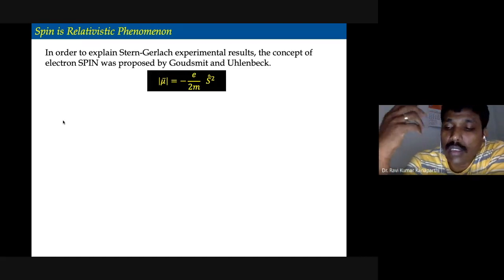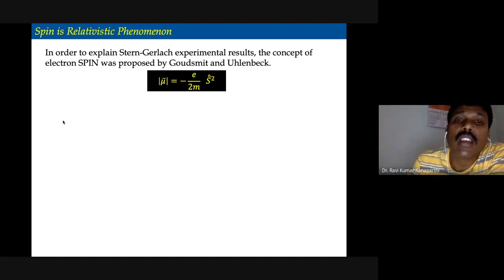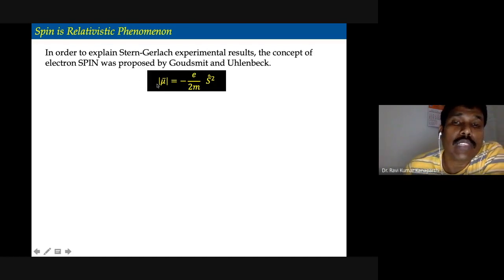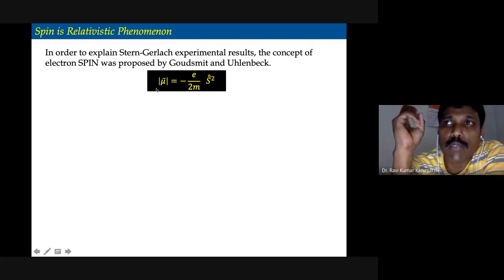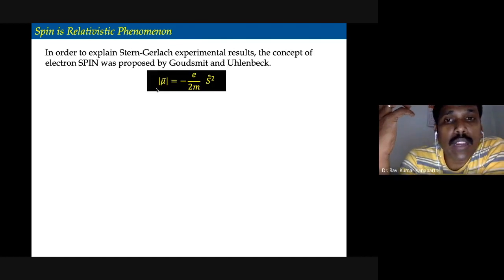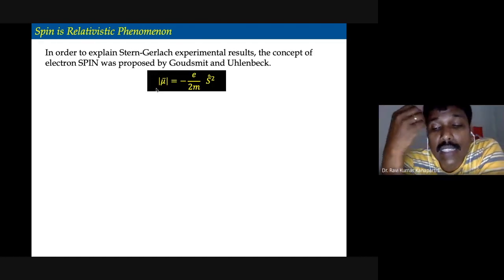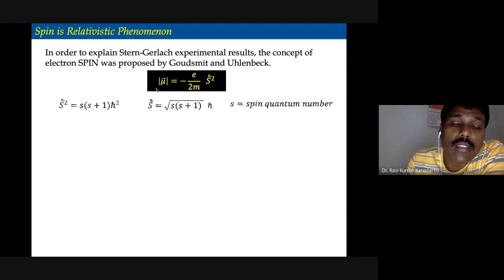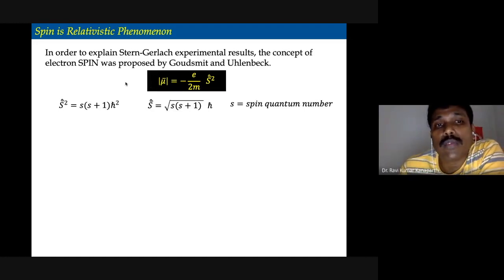Any spinning charged body will have a magnetic moment, and that magnetic moment can be estimated by the formula minus e by 2m times S, where S is the spin angular momentum operator.